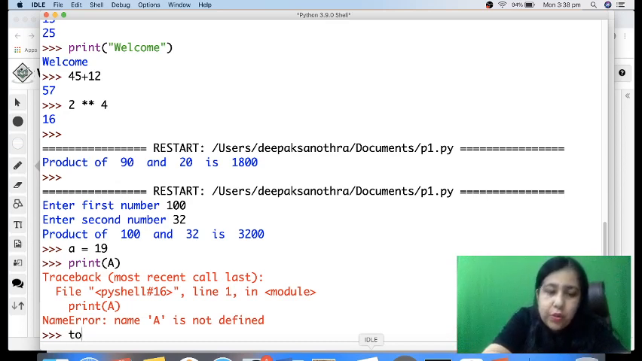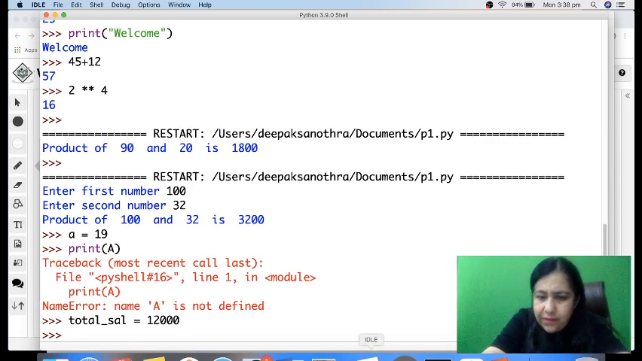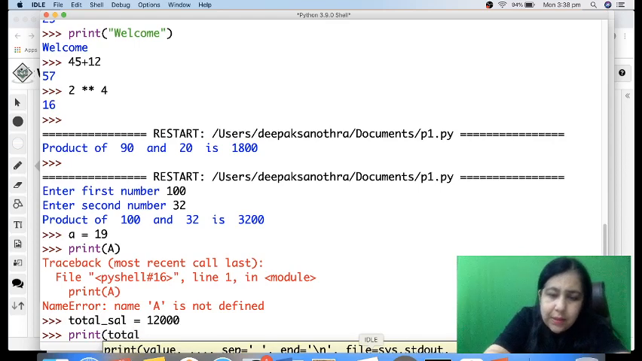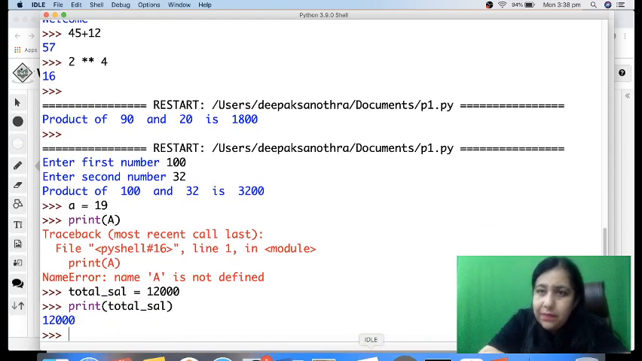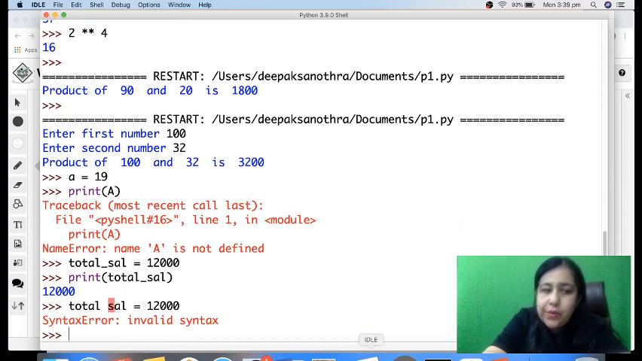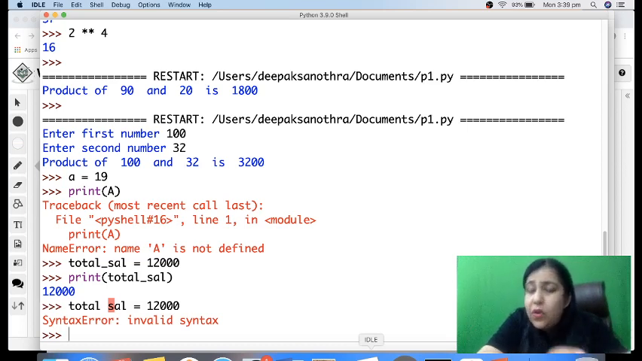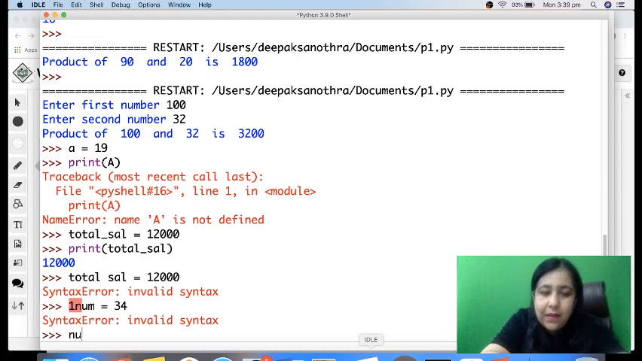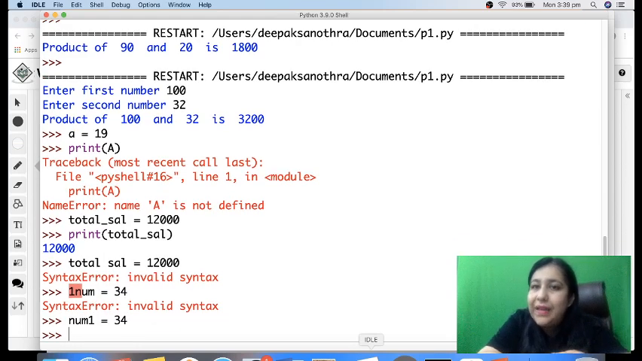Another thing, if I want to take total salary, I can have total underscore sal is equal to 12,000. Perfect. There is no error. If you want to print, you can print it like this. It will be printed, right? But if I try to write total space sal is equal to 12,000, it is invalid syntax because it's not taking total and sal as a single word. It's taking it as two different words, and two different words cannot have 12,000 in that, right? So that is a syntax error. It won't allow you to do that. If you try 1num is equal to 34, again syntax error. num1 is equal to 34 is perfectly fine, right? So first letter cannot be a digit.